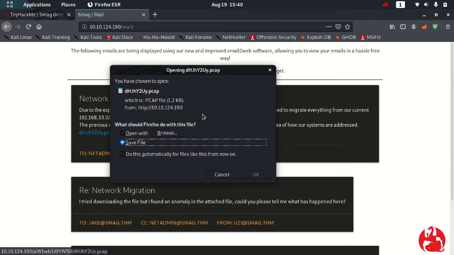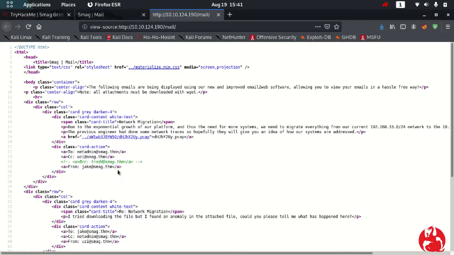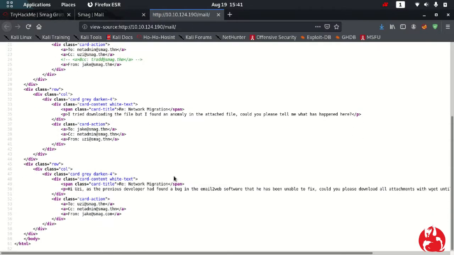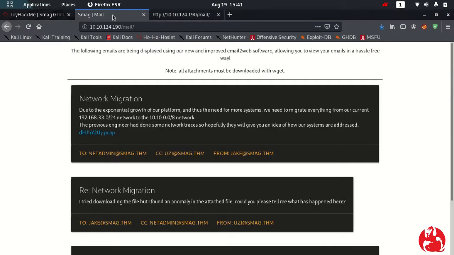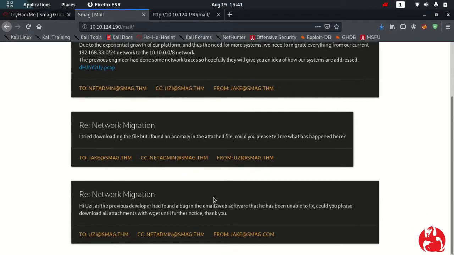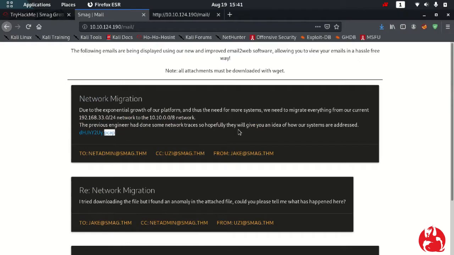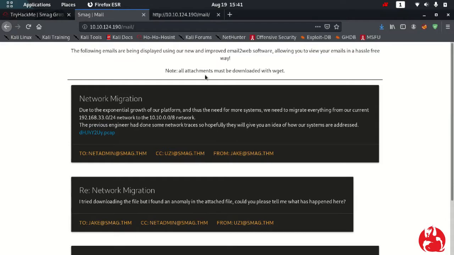Let me click on this and save it, and if I press Ctrl U to see the source code, I can see over here the one thing I notice is that they are telling us this is the file and they want us to download it with wget.